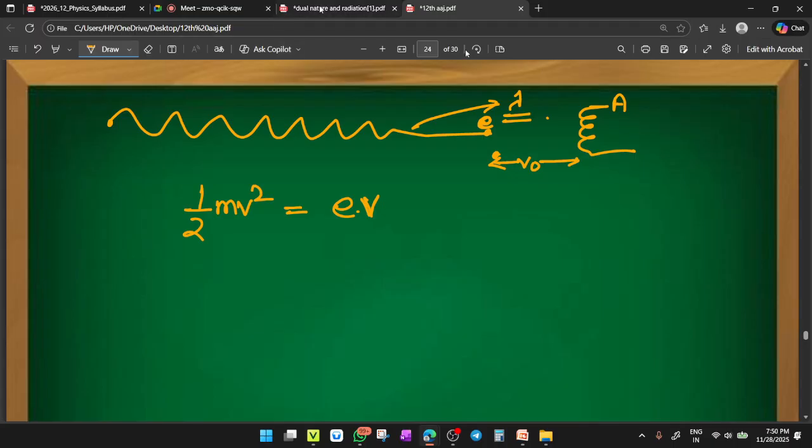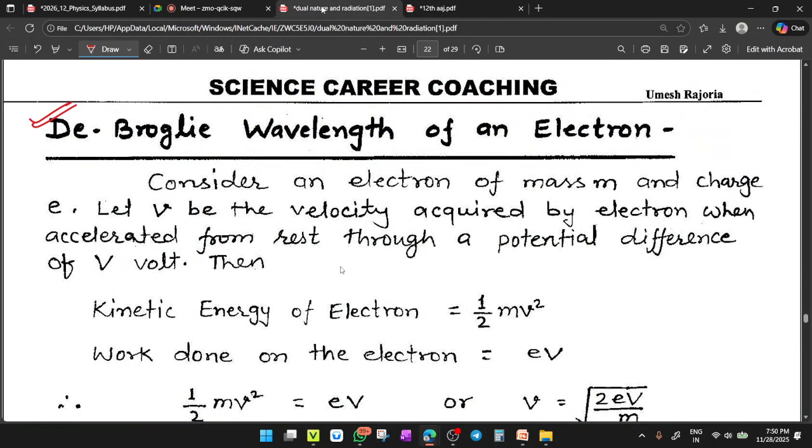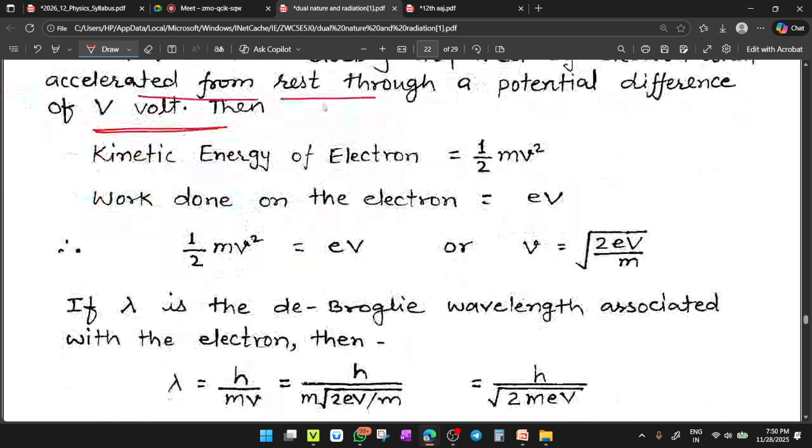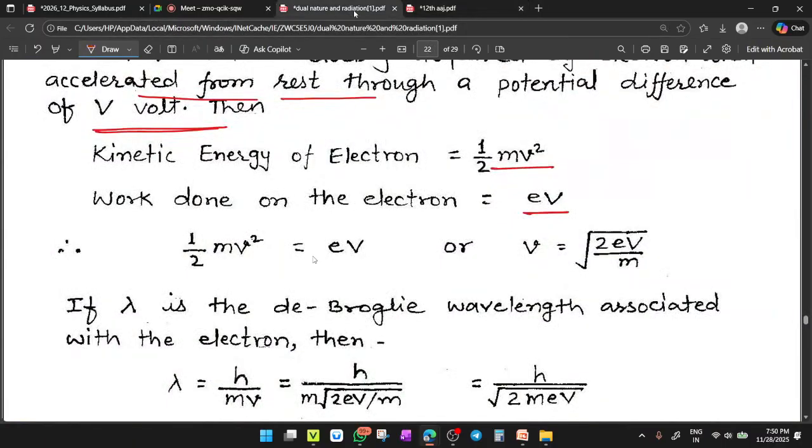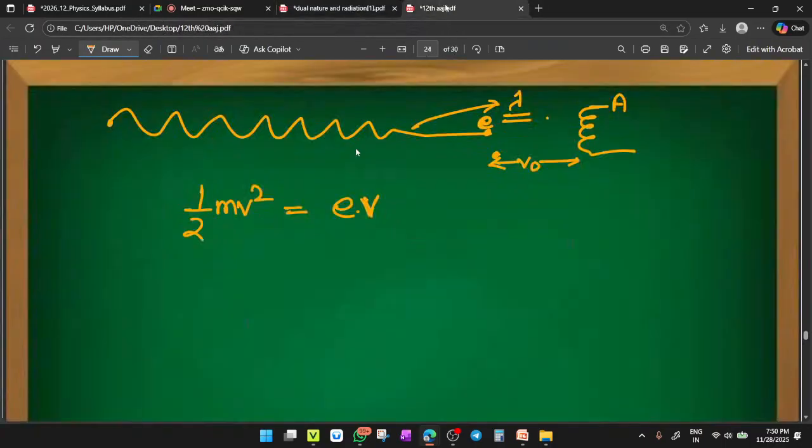V is the potential. Clear? By a potential difference V, you make the electron accelerate from rest, so half mv square equals eV. The velocity of the electron is small v.